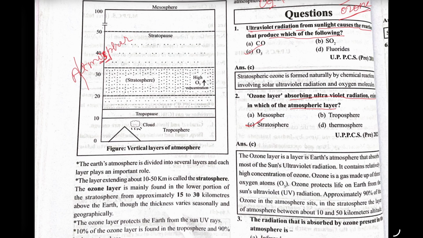And if we talk about the various types of layers, so this is the troposphere, stratosphere, mesosphere, and thermosphere. You can remember this: begin from here, then go to the last and come back to the beginning. So first one is the troposphere, then stratosphere. In stratosphere we get the ozone layer, then comes mesosphere, then comes thermosphere, which is also called ionosphere.